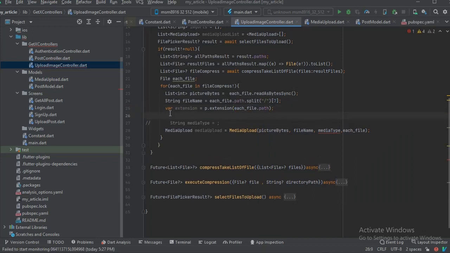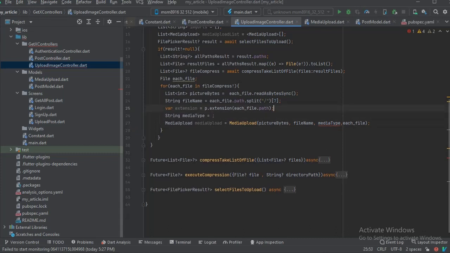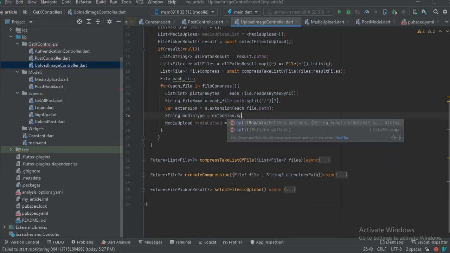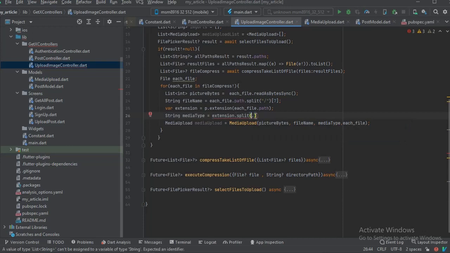So from there we can now say string. We can get this, uncomment this. We can now get the media type is equal to extension dot split. All we need to do is split the dot in here. That way we have the media type.